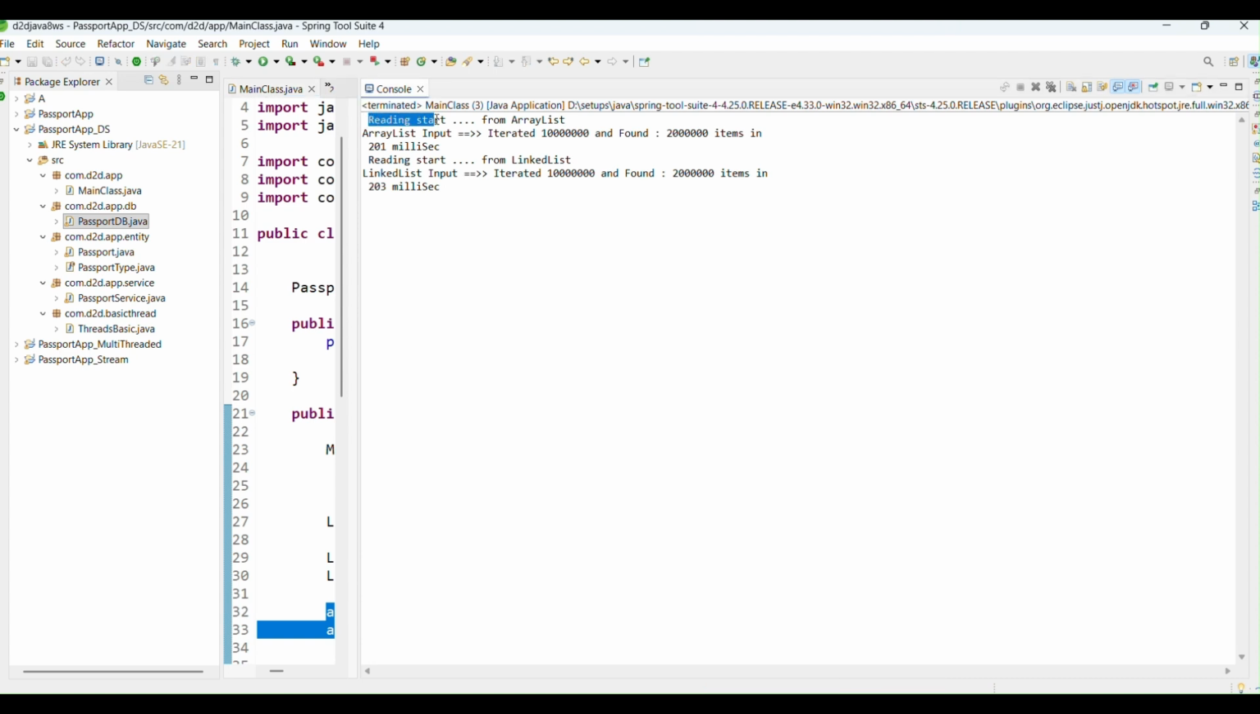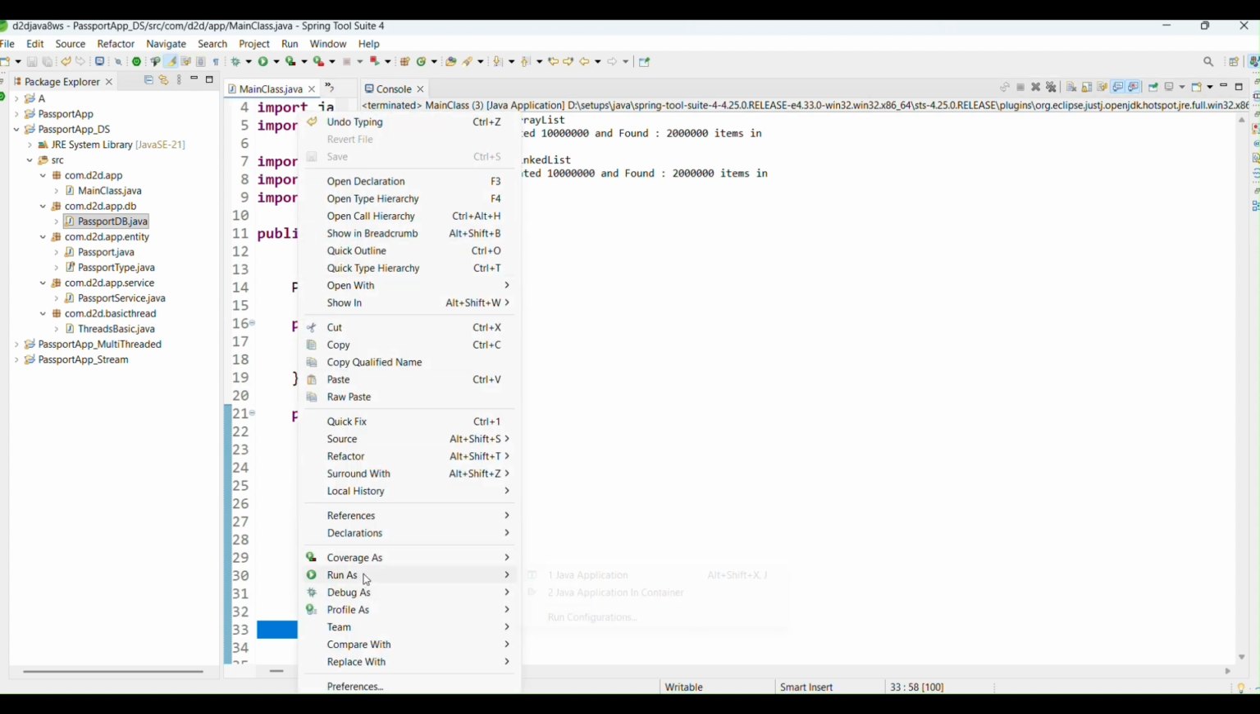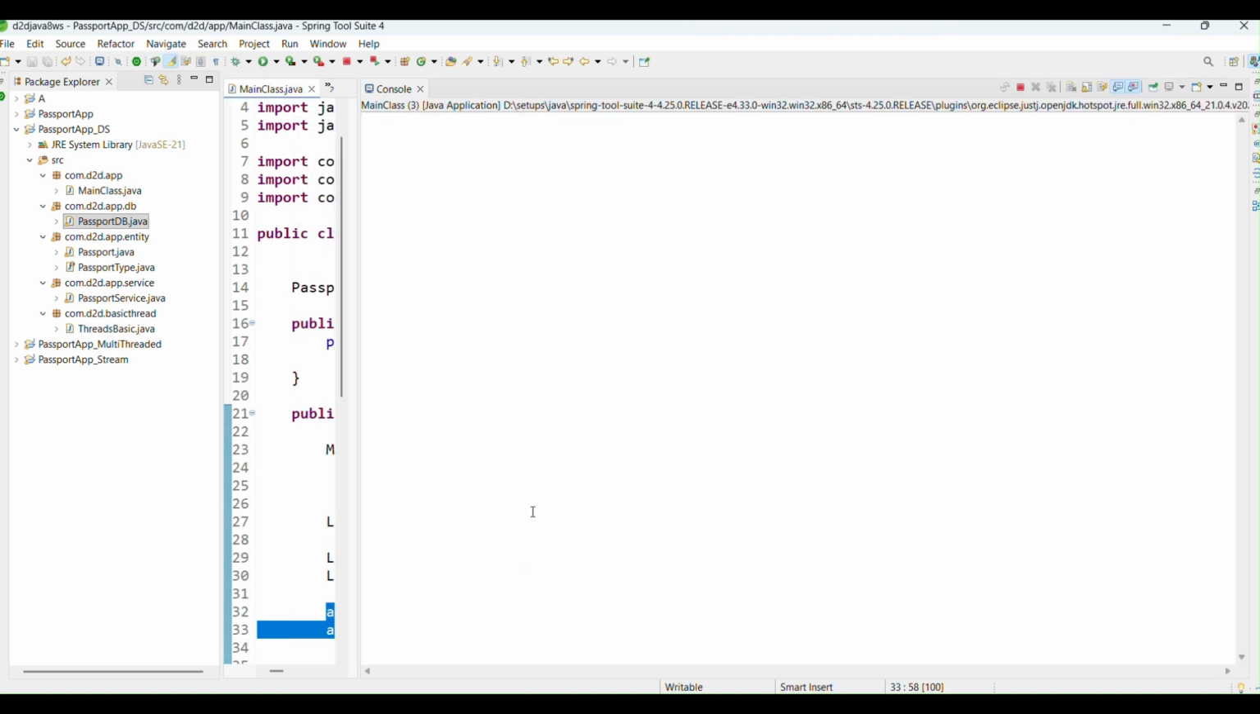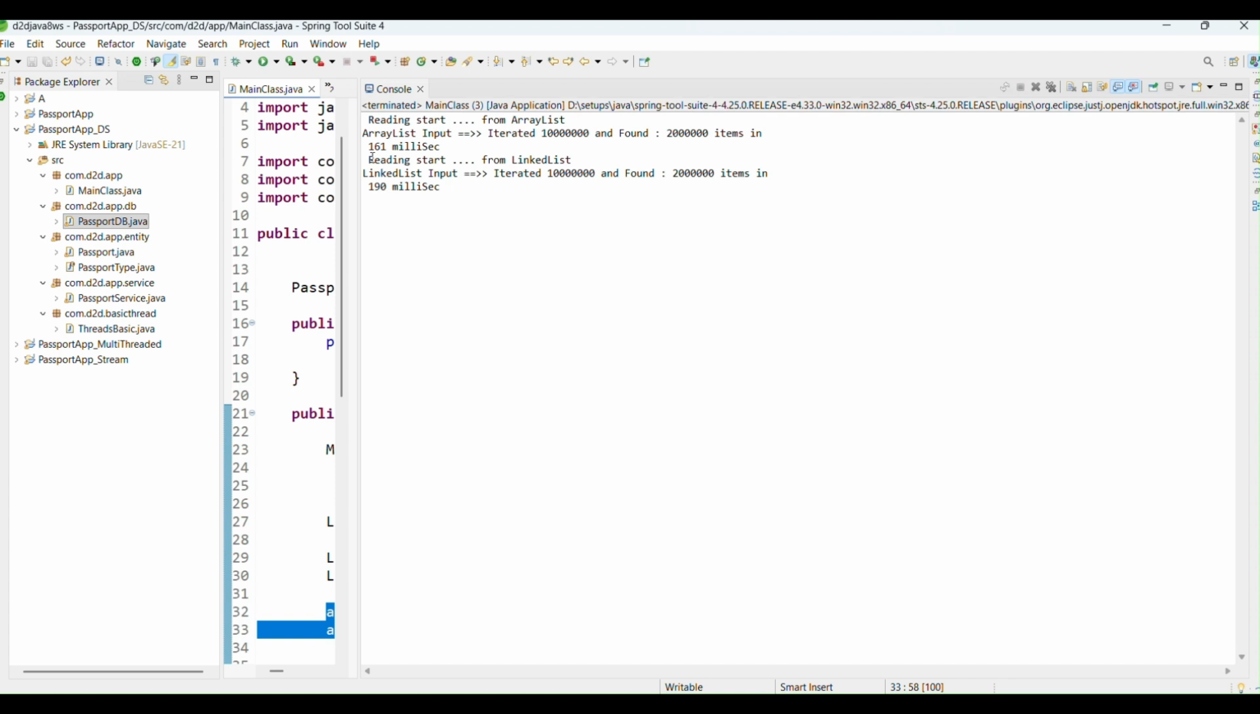So reading starts from ArrayList. With ArrayList as input, it iterated a few million elements and found that many elements in 201 milliseconds, and here again iterating took 203 milliseconds. Okay, let's run it again, and probably you will get a different answer this time. So we are running it again, and this time you will get a huge difference, and it is clearly visible that ArrayList actually wins the race and LinkedList basically fails.